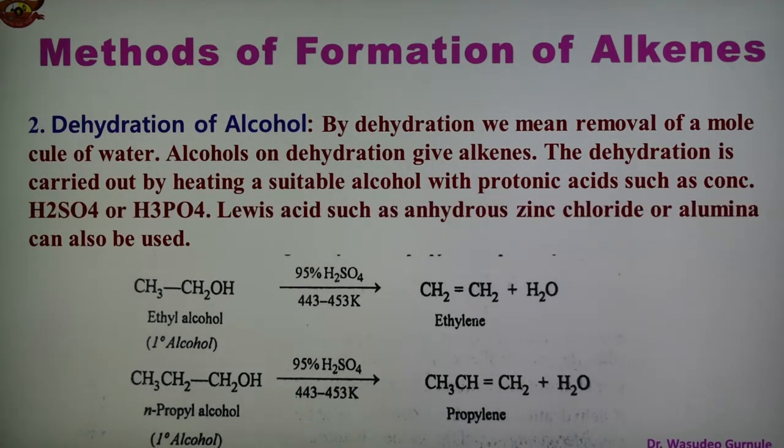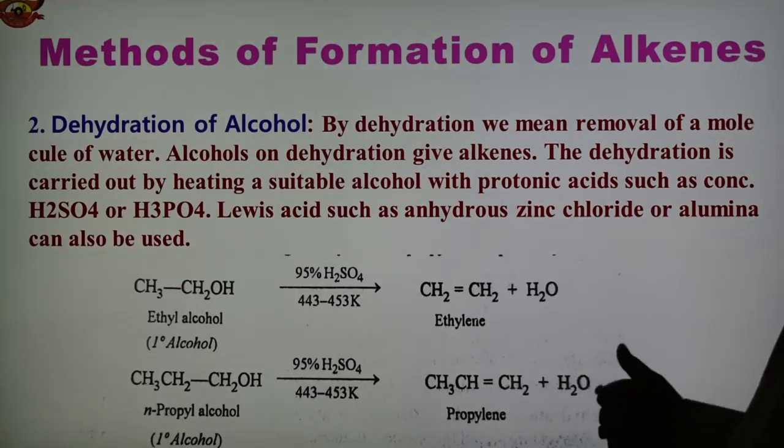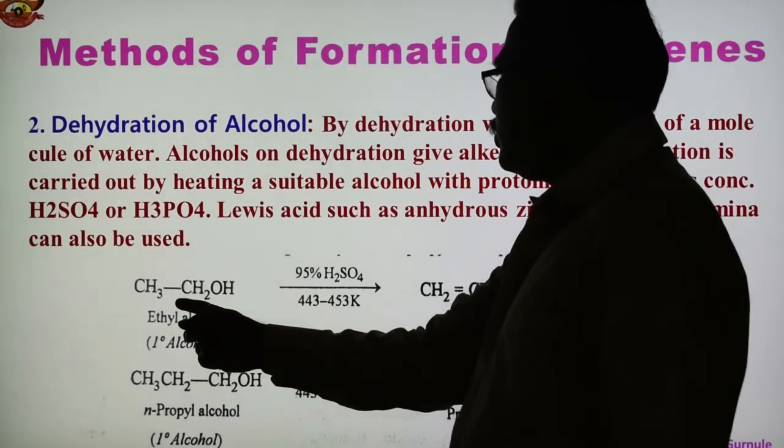The dehydration is carried out by heating suitable alcohol with protonic acid such as concentrated H2SO4 or phosphoric acid, H3PO4. Lewis acid such as anhydrous zinc chloride or alumina can also be used. So here dehydration of alcohol we get the alkene. An example of reaction is given here.